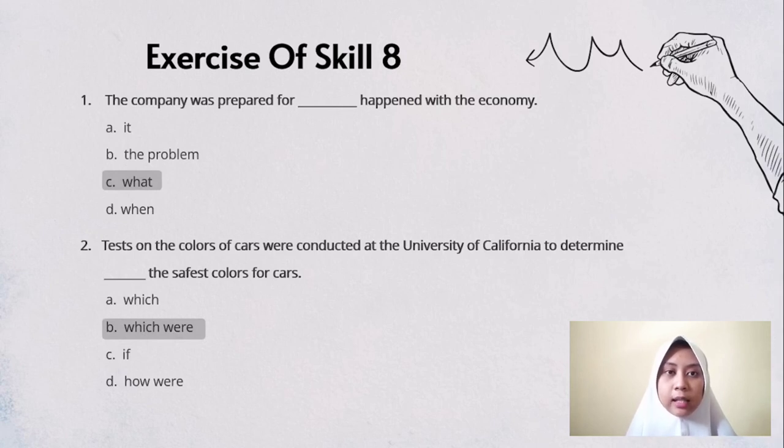Were conducted is a verb. At the University of California to determine is an adverb. And the safest color for cars is an adverb. So we need a connector, subject, and verb. In answer B, which is the connector and subject, and were is the verb.